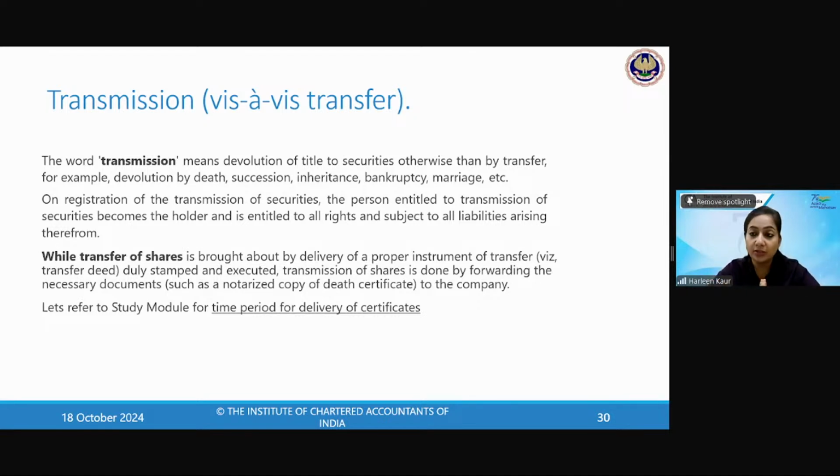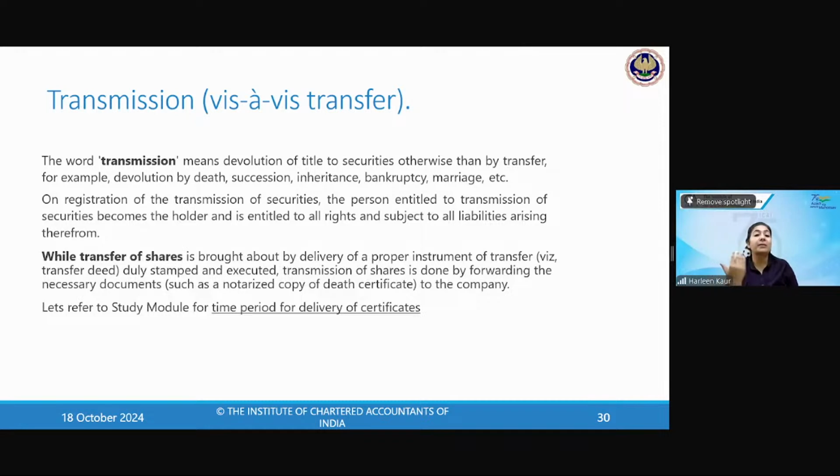But how does transmission happen? Mr. A is a shareholder. He died. His legal representative, his son, will now get the share certificate. Or in case of succession, or by death, or by inheritance, bankruptcy, or by marriage, all these kinds of things can happen. Or by lunacy, meaning you have become mentally sick, then the court will decide who will be holding your shares.